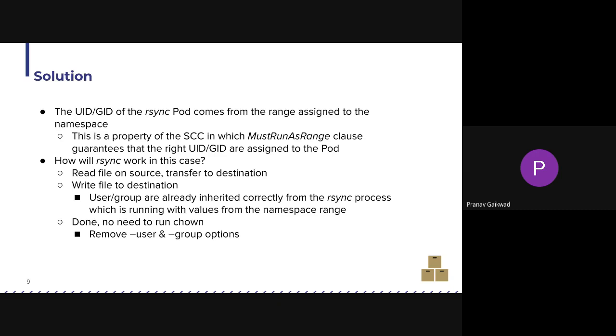When writing the file, since rsync is using the UID that's inherited from the namespace definition because of the SCC, the files will already be owned by the UIDs from the range. So any application that uses those files will be able to access them because they belong to the same range that's assigned to the namespace. And that's it. You don't need to run chown after that. And to do that, we basically remove the user and group options from rsync.